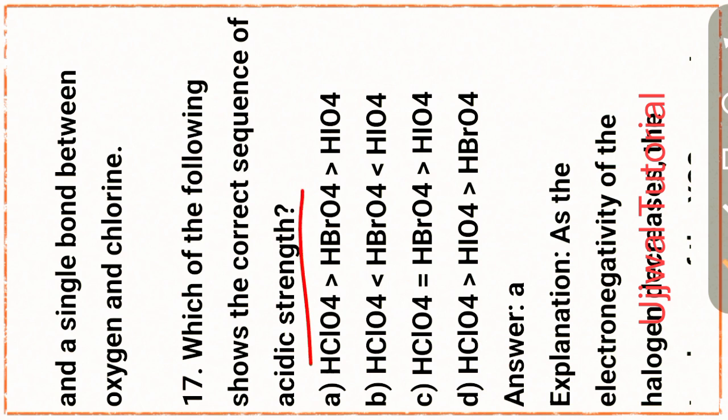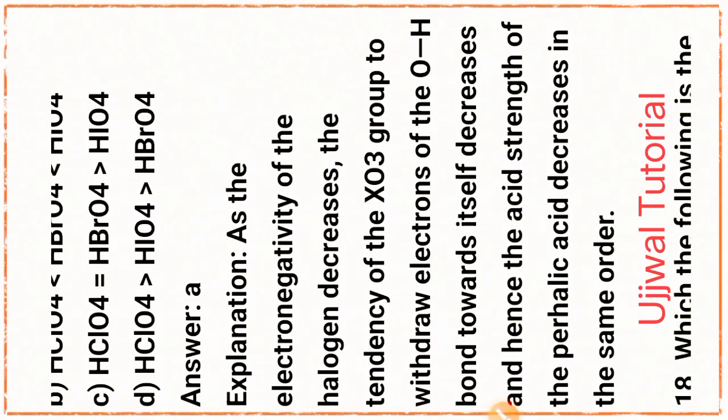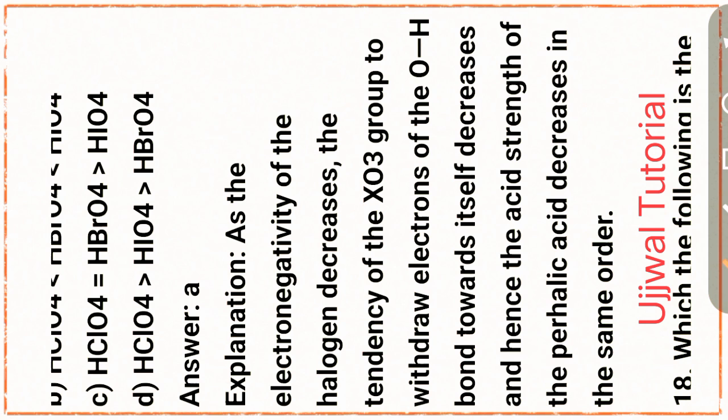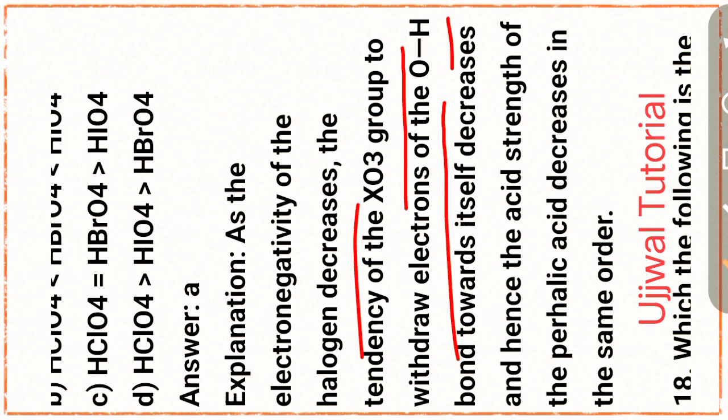Okay, that is option A, HClO4, HBrO4, and HIO4. For the explanation, as the electronegativity of the halogen decreases, the tendency of the XO3 group to withdraw electrons of the O-H bond towards itself decreases, and hence the acidic strength of the perhalic acid decreases in the same order.